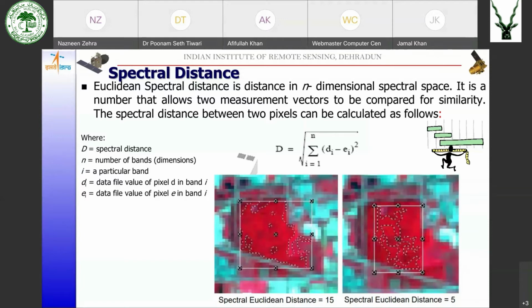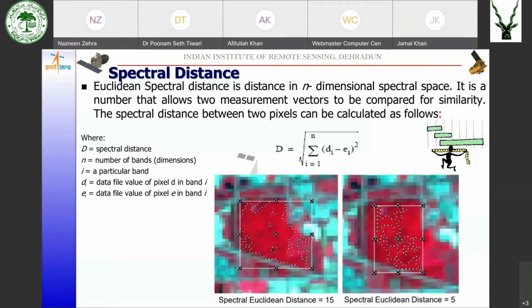The closer the spectral distance, the more similar the pixels; the larger the spectral distance, the more different the pixels. As you can see here, when we have given the spectral Euclidean distance as 5, only the similar type of pixels have been taken. Any pixel which is slightly darker in shade has been excluded.